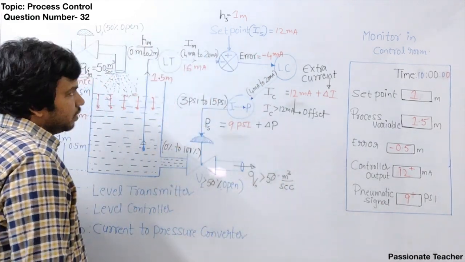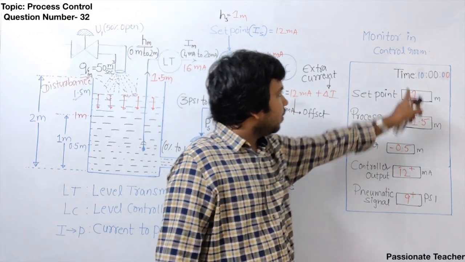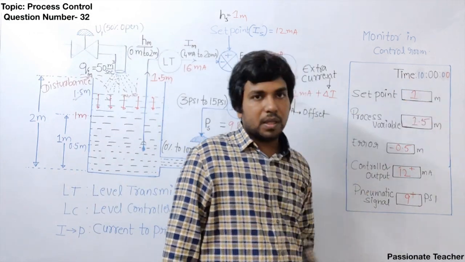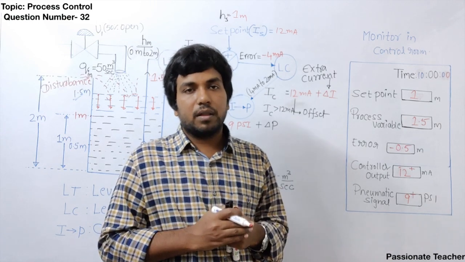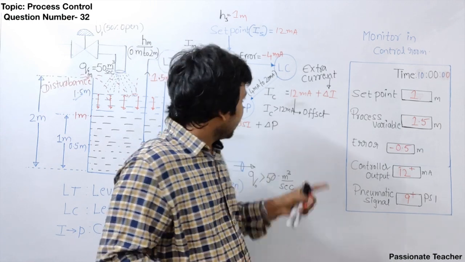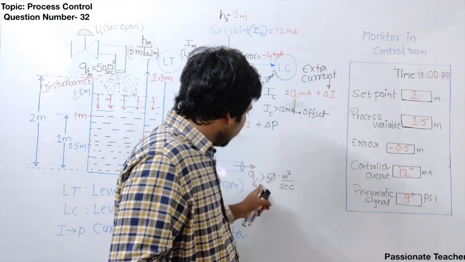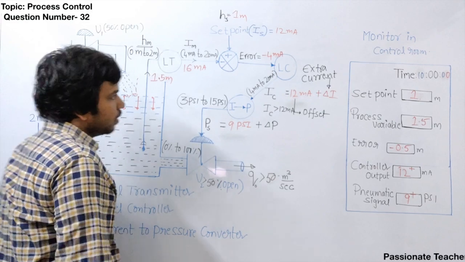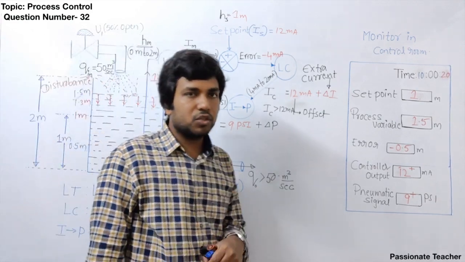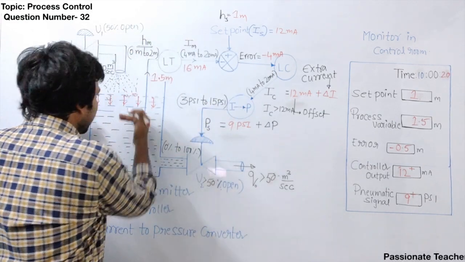Now let us think like this. This is the status exactly at 10 am. Now the disturbance has already affected and the error is there and the controller is doing something. When the controller is doing something, as the flow rate is increased, the water level will slowly reduce, right? Let us think like this. The easiest way is, we all know that it is going to decrease, right?